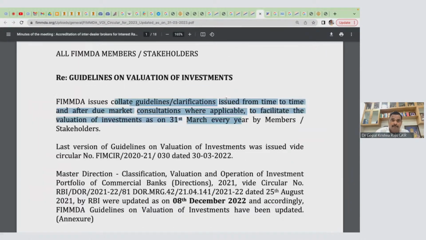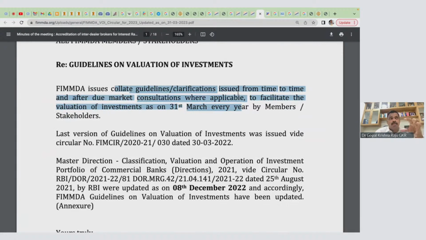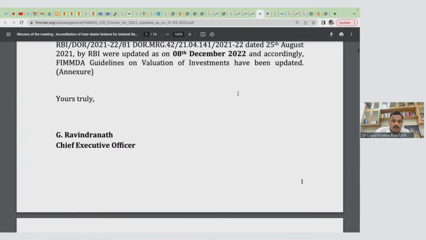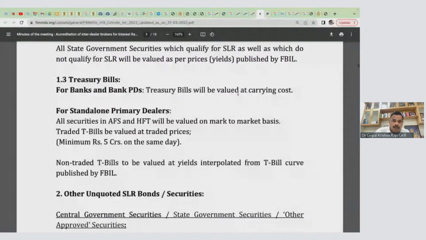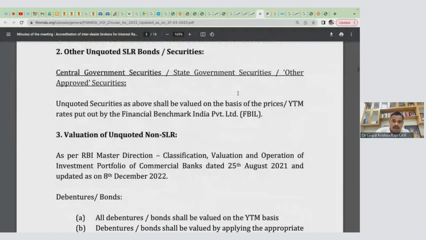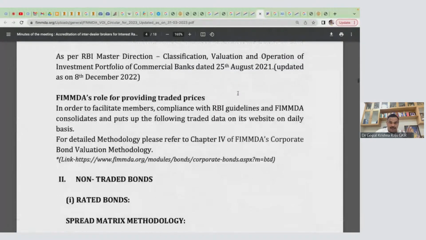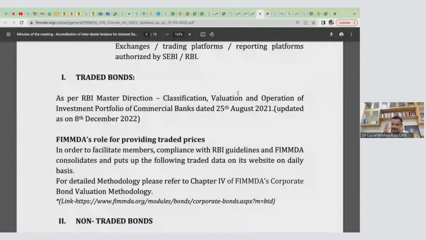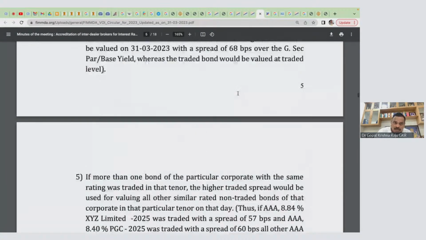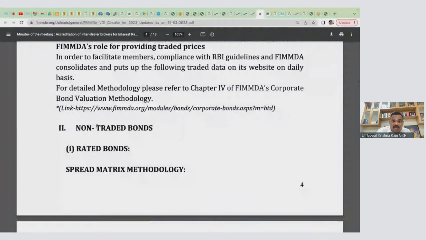That is why there is a need to actually give a valuation, and these valuations of investments are only with respect to, because they generally don't invest in capital markets. They only invest in state government, treasury bills, unquoted SLR bonds, quoted SLR bonds, traded bonds, very limited. For example, beyond the SLR, if you have more liquidity, where will you invest? You can invest in traded, non-traded bonds also.